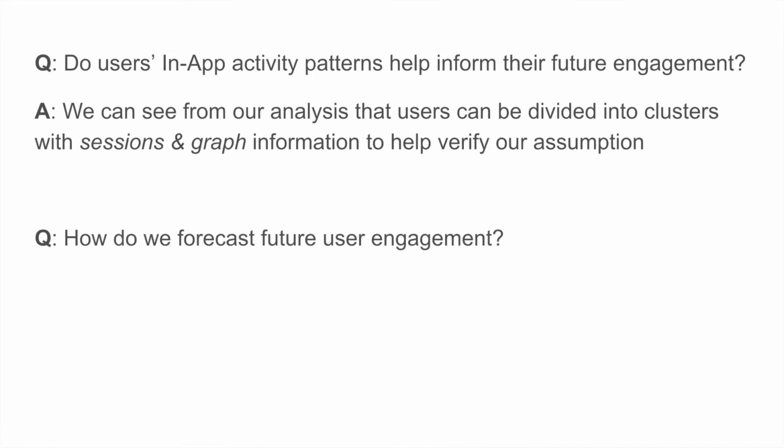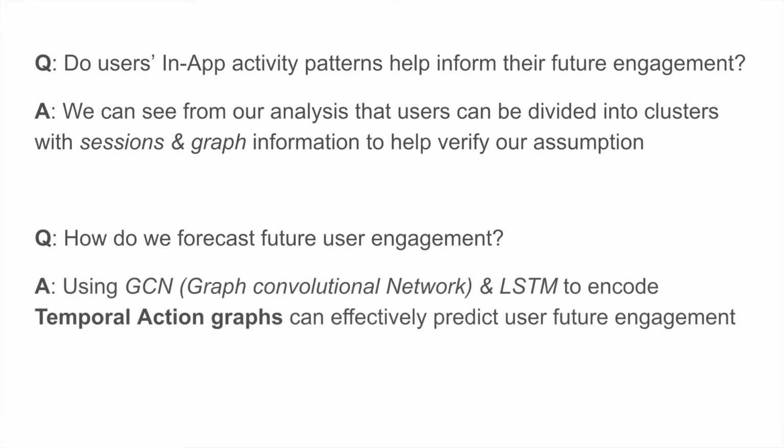If we know that in-app activity patterns can help inform future user engagement, how do we forecast future engagement using such information? We propose to model users' in-app activity patterns as action graphs, and also capture the temporal element of such action graphs. We then construct an end-to-end, multi-channel temporal GCN and LSTM model, and eventually find that our model can effectively predict future user engagement.